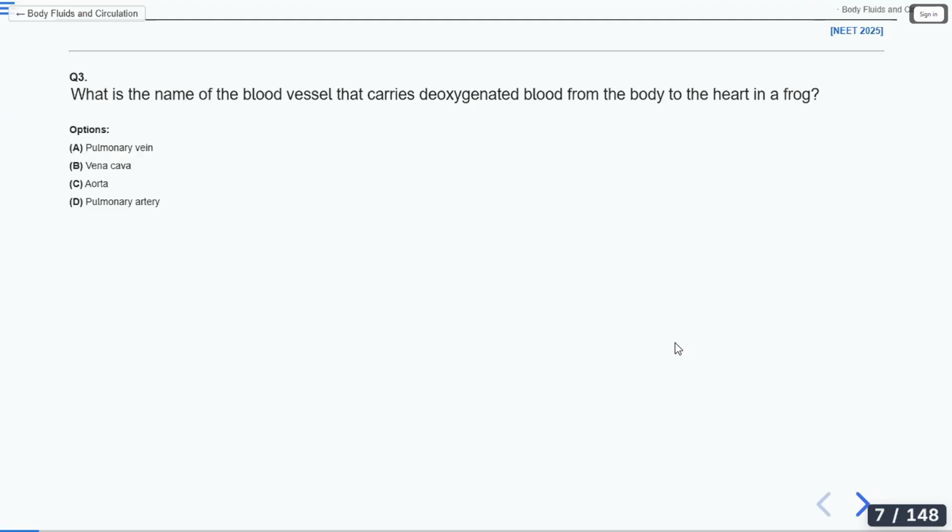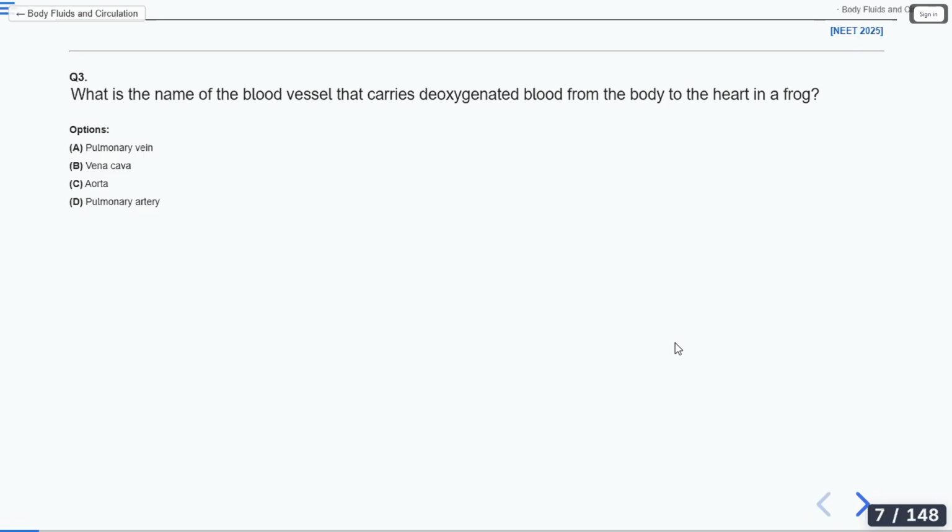What is the name of the blood vessel that carries deoxygenated blood from the body to the heart in a frog? Vena cava. Vena cava. Okay.